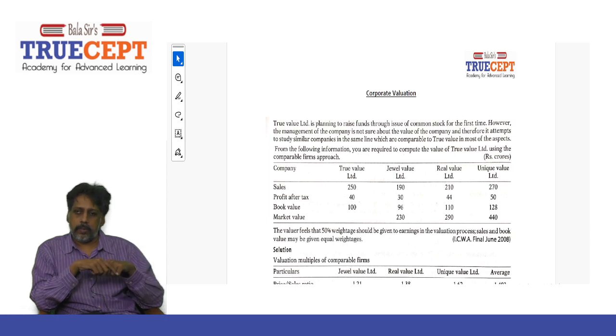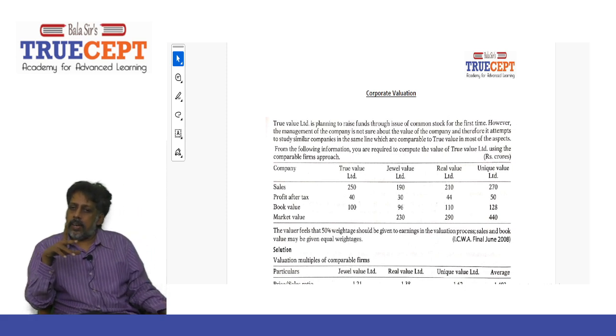Then the valuer feels that 50% weightage should be given to earnings in the valuation process. Sales and book value may be given equal weightages. You know what is the meaning? I'm going to value the shares of True Value Limited using the price earnings multiple, that is the price earnings ratio, and then using the price to sales multiple, or we say price to revenue multiple, and also the price to book value multiple.